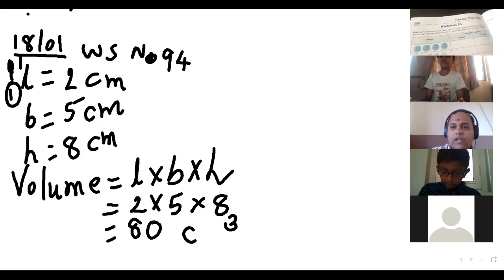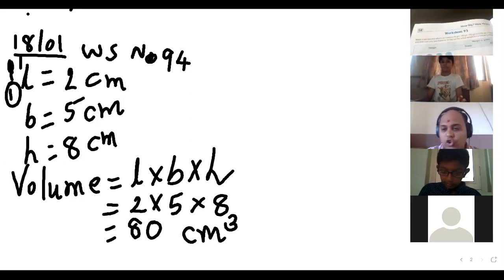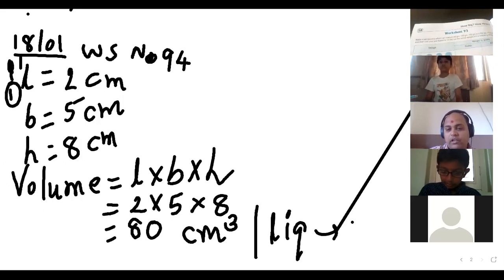I'm talking about centimeter cube. But when we are talking about liquid, it is always measured in ml, right? That we already know, correct?